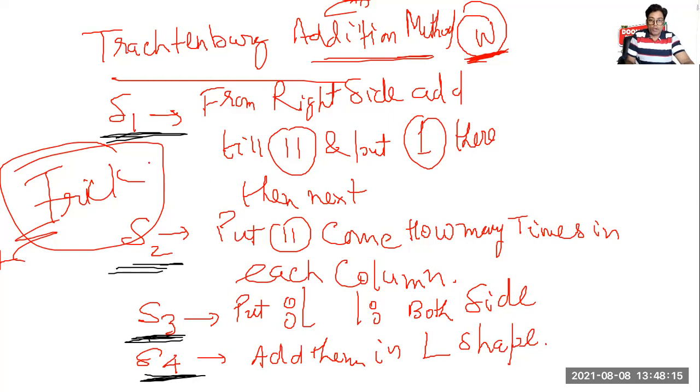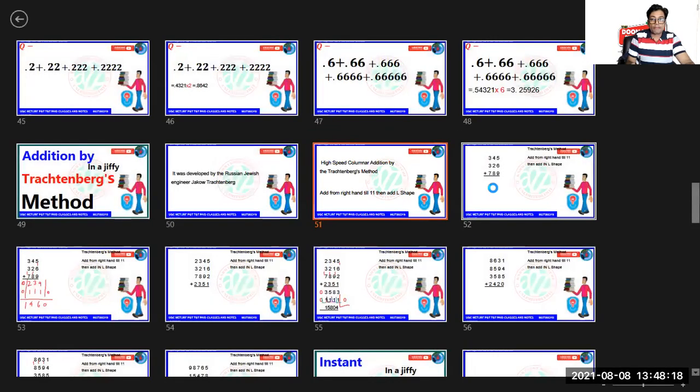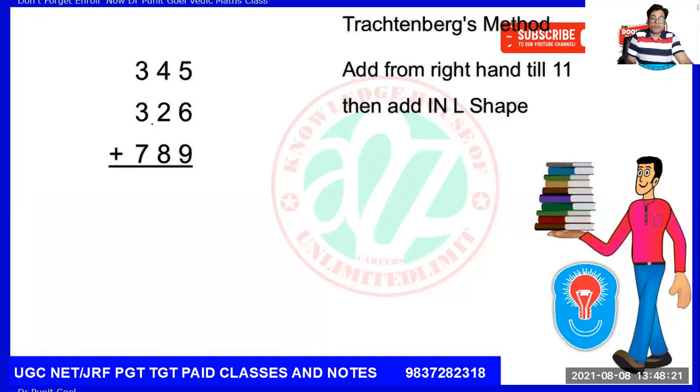See that practical of Trachtenberg method. 345, 326 plus 789. See, 5 and 6 is 11. I will put 1 here. I have said till 11 add. Left one. Now what is next digit? 9. Put 9 here. 11 you will not write. 11 left and put 1 there. From right side, I will add 6 and 5 is 11.